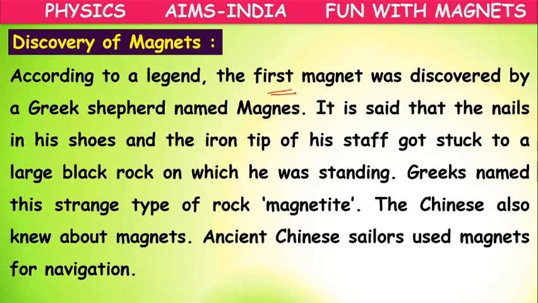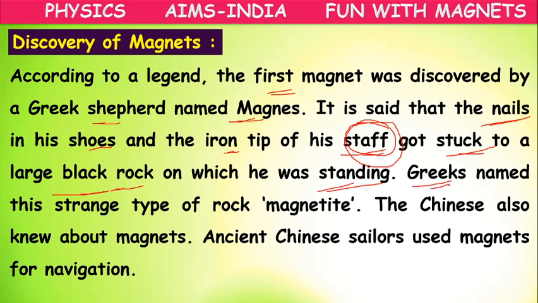The first magnet was discovered by a Greek shepherd called Magnus. The iron nails in his shoes and the iron tip of his staff, meaning the stick used by the shepherd, got stuck to the large black rock on which he was standing.